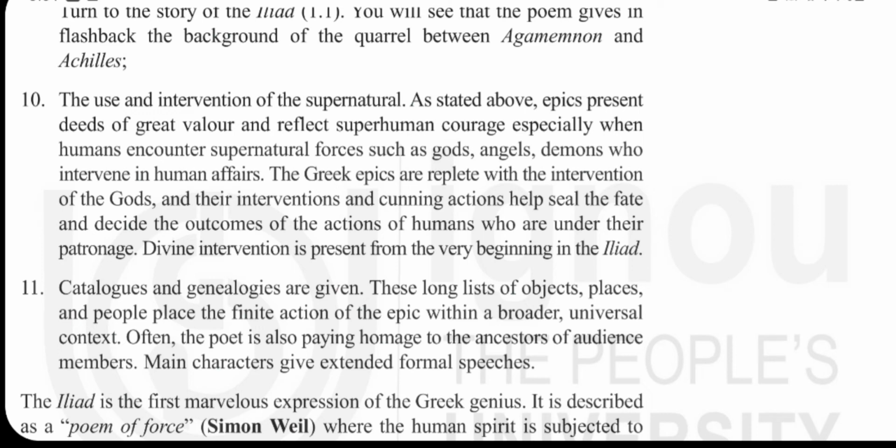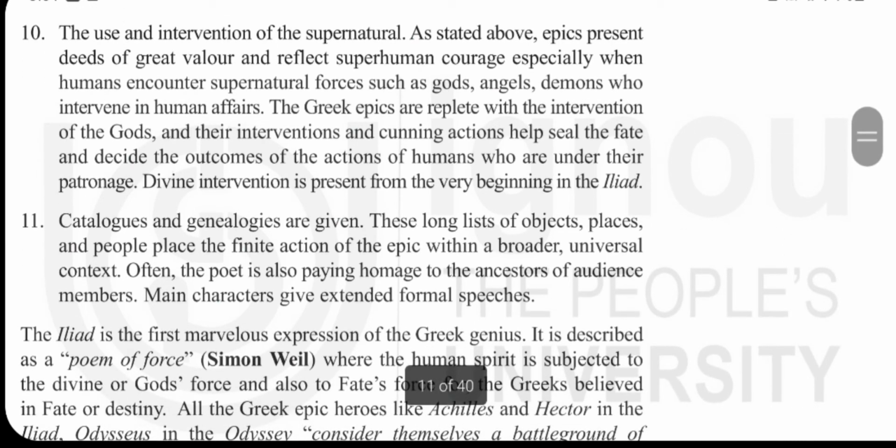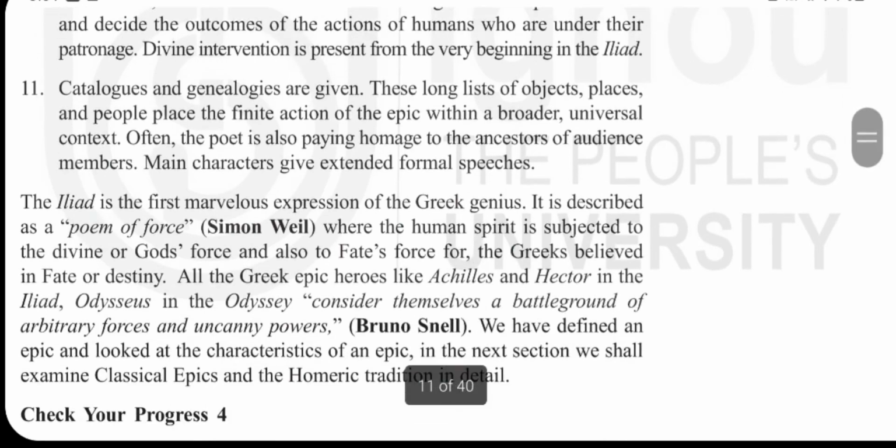Also, catalogs and genealogies are also given. That is, catalog means as we go in some shops or something like that, if you want to order something, we are given a particular order of things. Like a catalog they give us, similarly each and every event in an epic is shown as catalogs. And also genealogies are given. Genealogies means the past, the ancestors are mentioned, and also the main characters give extended formal speeches.